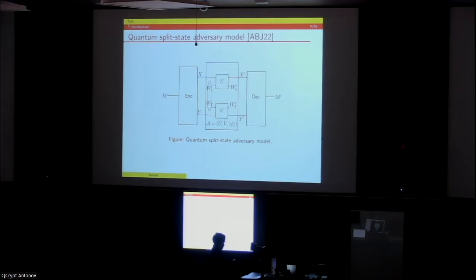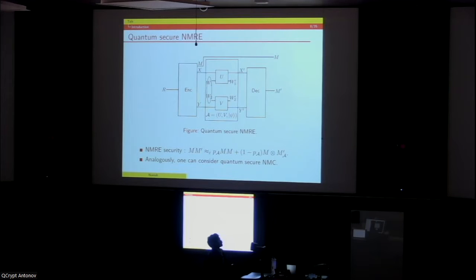Now, as we mentioned in the title of the talk, it's about quantum secure non-malleable codes. So let me begin with what a split state adversary means in the quantum setting. What we mean is that when the adversary is tampering with the splits, the adversary has access to unbounded entanglement and is allowed to do quantum operations. This model was introduced in the Aggarwal, Boddu and Jain work, and we will be working in this one.